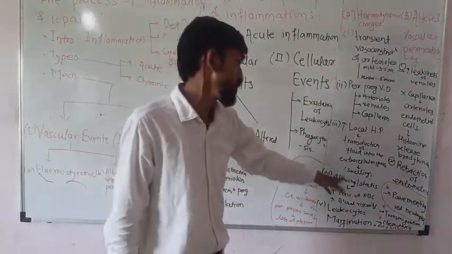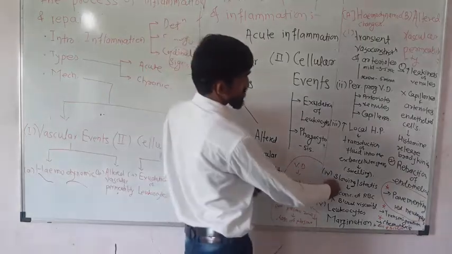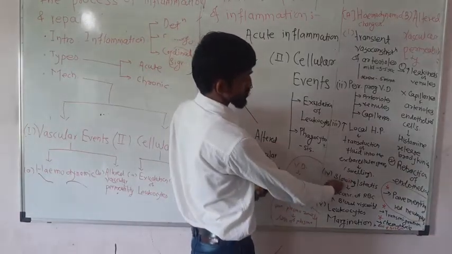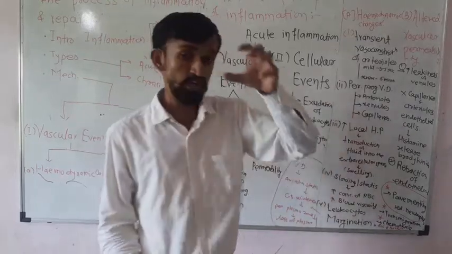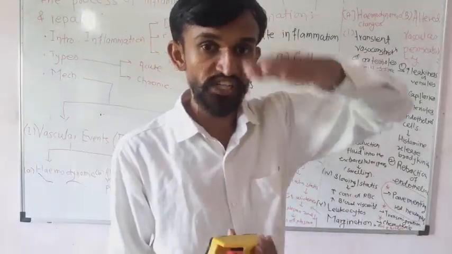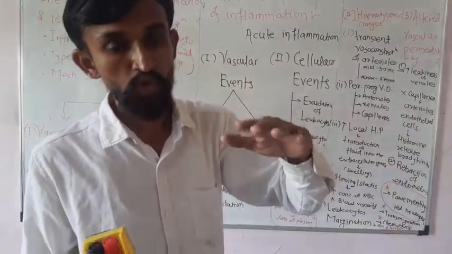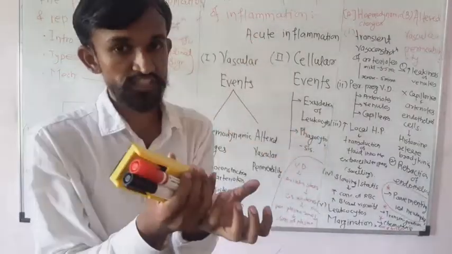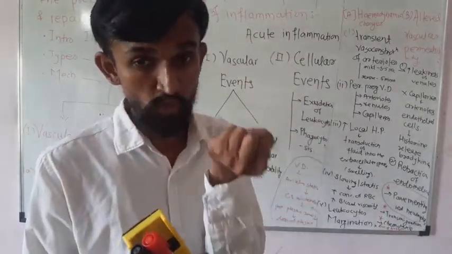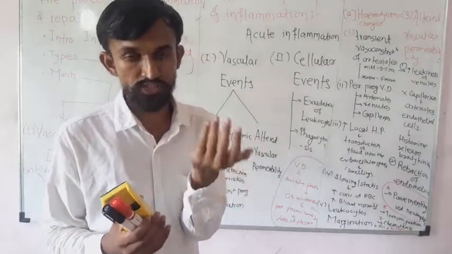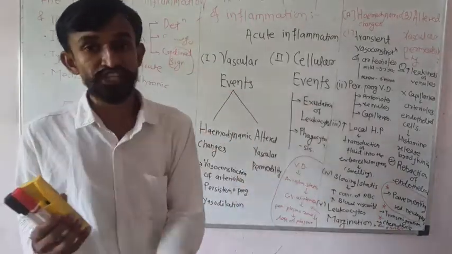Okay, then next, slowing or stasis. This is important. What happens due to this swelling? What slowing or stasis takes place? That is due to the increase in flow or due to stasis. If you have the pressure or the flow, and if stasis takes place, what happens? There is an increase in the concentration of the respective red blood cells, WBC, RBC, whatever it may be. Okay, so the blood viscosity gets increased.